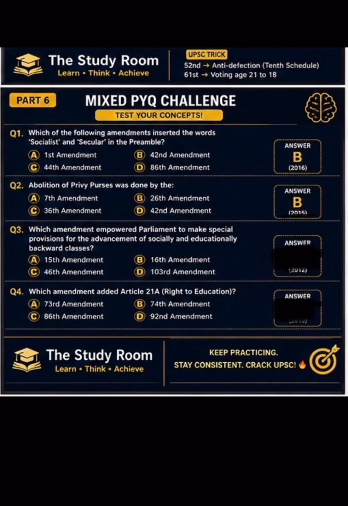26th Amendment. Which amendment empowered Parliament to make special provisions for the advancement of socially and economically backward classes? 15th Amendment, 16th Amendment, 46th Amendment, 103rd Amendment. Here the correct answer is option A. 15th Amendment. Which amendment added Article 21A, right to education? 73rd Amendment, 74th Amendment, 86th Amendment, 92nd Amendment. Here the correct answer is option C.